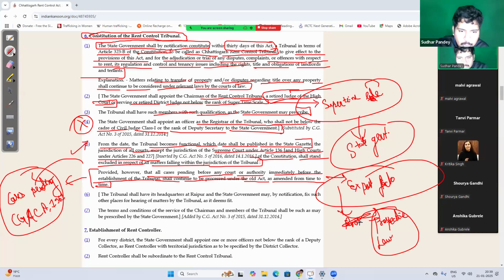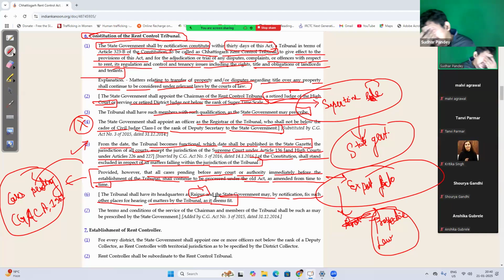Its headquarters is gonna be at Raipur. Okay? And the state government may by its notification fix such other places of hearing of matter of tribunal as it deems. Headquarter कहाँ होगा? रायपुर में. But the state government can fix any other place for hearing as it deems fit. Now, the terms and conditions of service of chairman and member of tribunal shall be such as may be prescribed